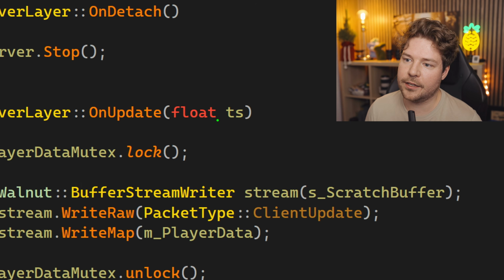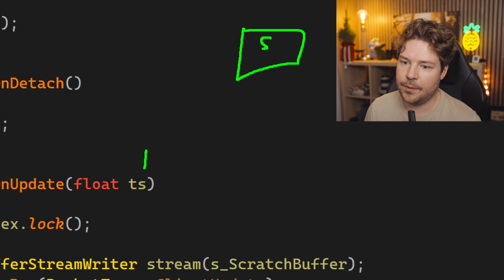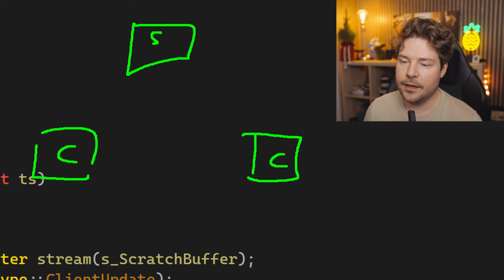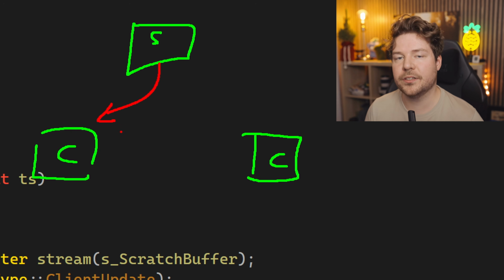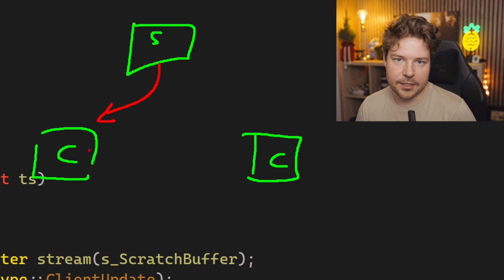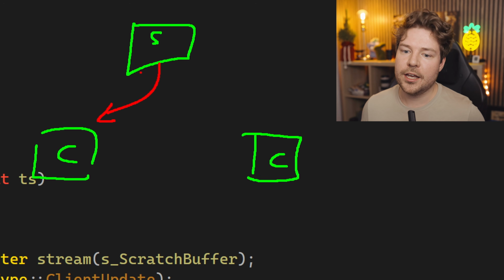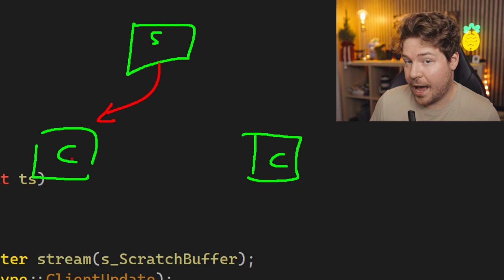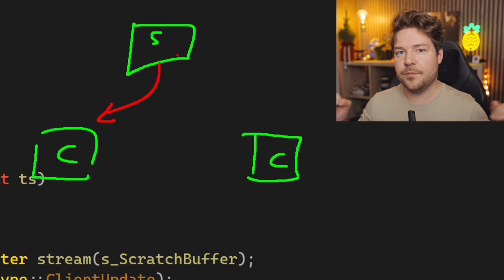So you might think that, okay, if we have the server over here and then we have these two clients, the server doesn't need to send this client its own position, but the thing is it does, because this client might be, for whatever reason, out of sync with the server, might have a physics simulation, they might not agree, this client might even be hacking, right? So therefore the server has to be the authority.